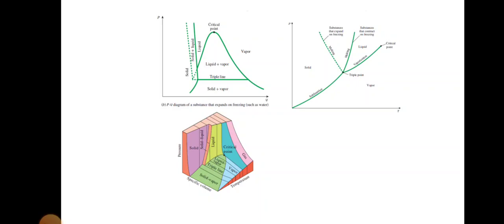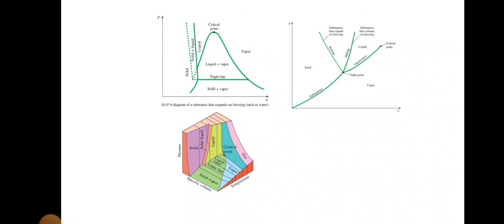The regions of the PVT, that is pressure, volume, temperature surface, are labeled solid, liquid and vapor, the single phase regions. The state of a single phase is determined by any two of the properties: pressure, temperature and specific volume.